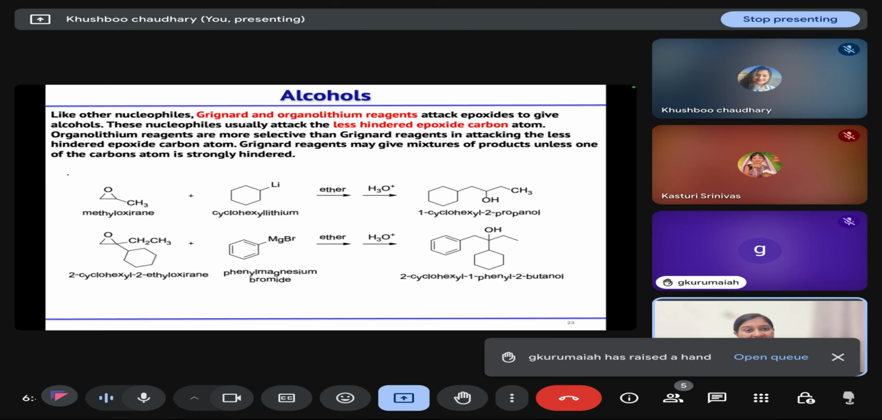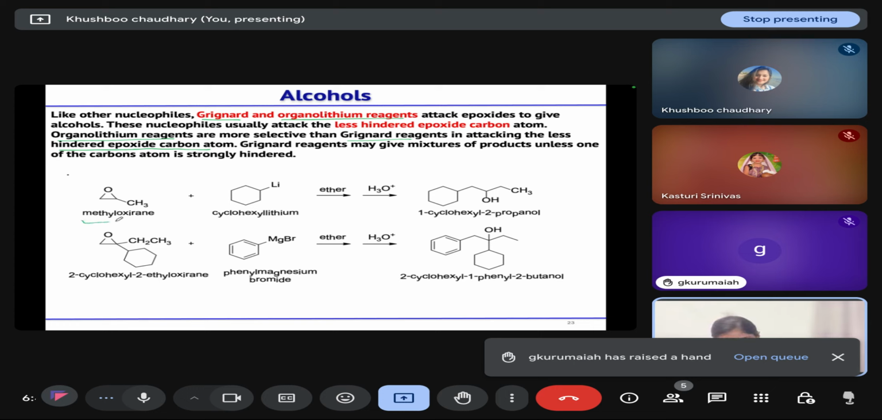Then what are the other nucleophiles that we can use for opening of the epoxide? They are your Grignard reagent and your organolithium reagents. If we compare organolithium compounds with Grignard reagents, the organolithium reagents are more selective than your Grignard reagents, and they will attack at the less hindered epoxide carbon atom.